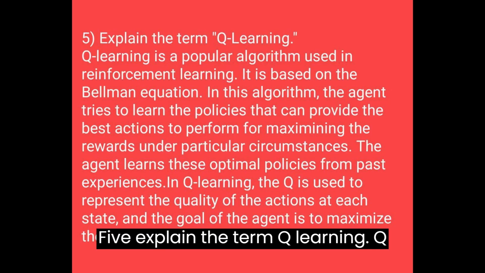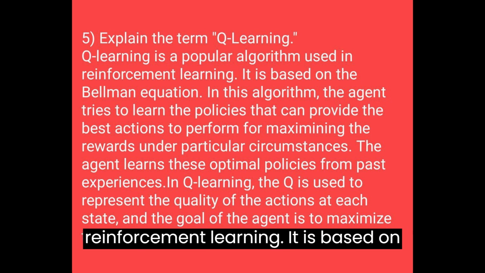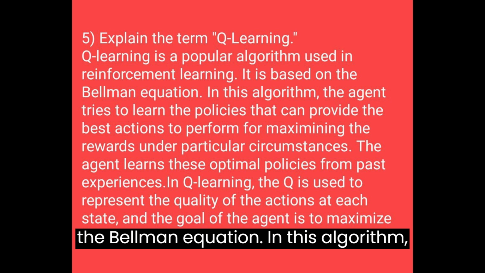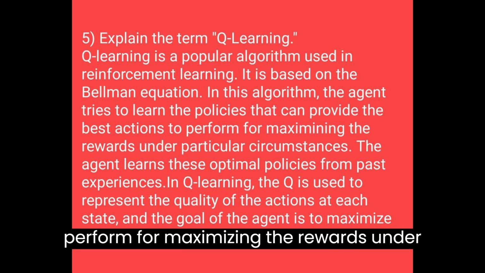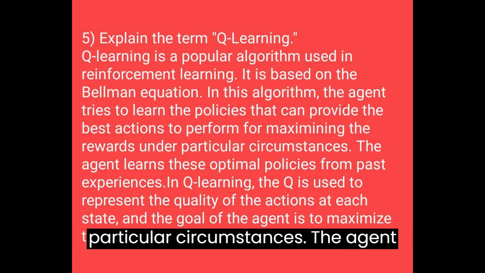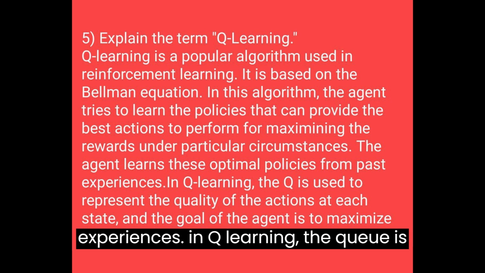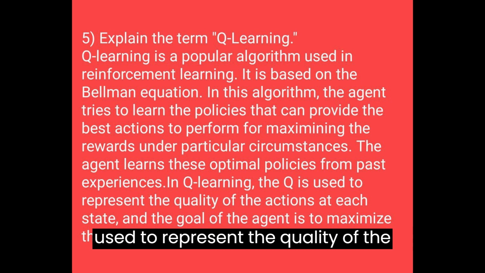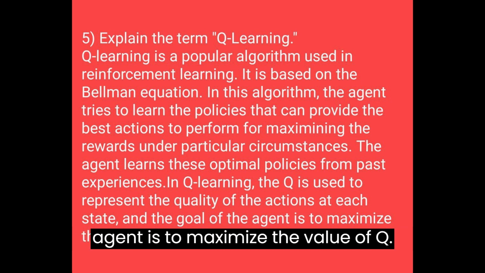5. Explain the term Q-learning. Q-learning is a popular algorithm used in reinforcement learning. It is based on the Bellman equation. In this algorithm, the agent tries to learn the policies that can provide the best actions to perform for maximizing the rewards under particular circumstances. The agent learns these optimal policies from past experiences. In Q-learning, the Q is used to represent the quality of the actions at each state, and the goal of the agent is to maximize the value of Q.